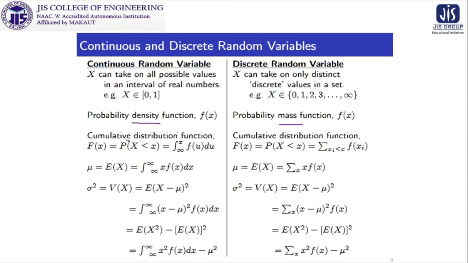In the concept of cumulative distribution function for continuous, we use integration; here we use summation. The concept of mean and variance are the same according to the notation, but from the calculational point of view, for the continuous case it is integration and for discrete it is summation. And finally we can say that variance is nothing but E of X square minus E of X whole square, which is also the same as this.